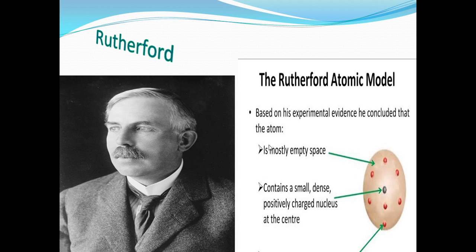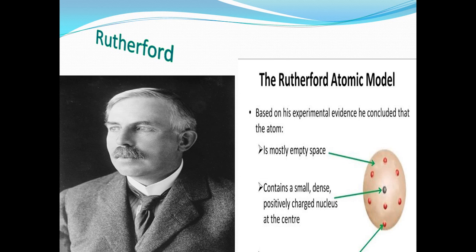So he said, number one, most of the atom is empty space, not like Dalton's and Thompson's concept about the atom, because he found that most of the alpha particles can pass through. What is found here is a small, dense, positively charged nucleus. So this is Rutherford's atomic model.